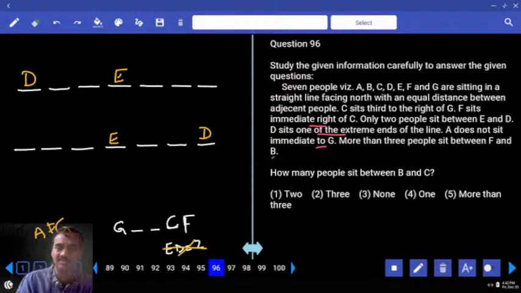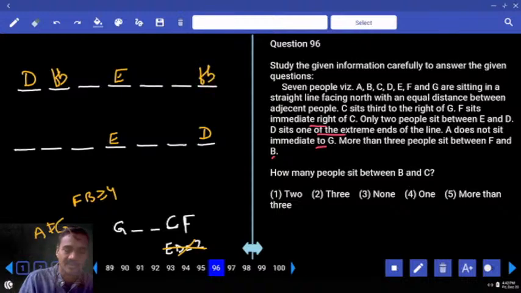More than 3 people between F and B. Now in between F and B, how many? Greater than or equal to 4 people. Clear? That means greater than or equal to 4 people. Now F and B must be like this. Here again, F and B must be like this because D is at one of the ends.